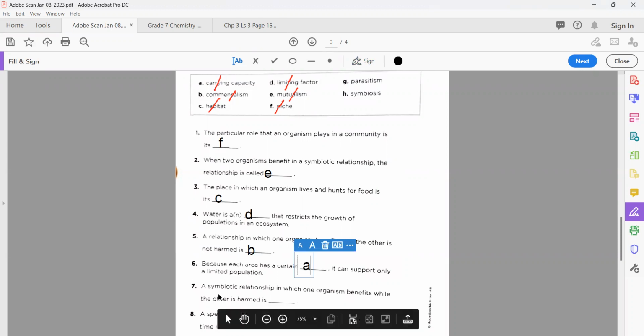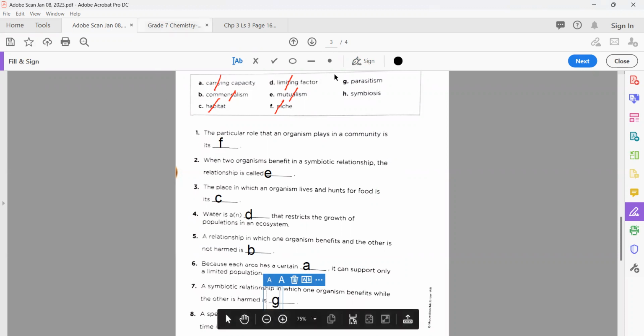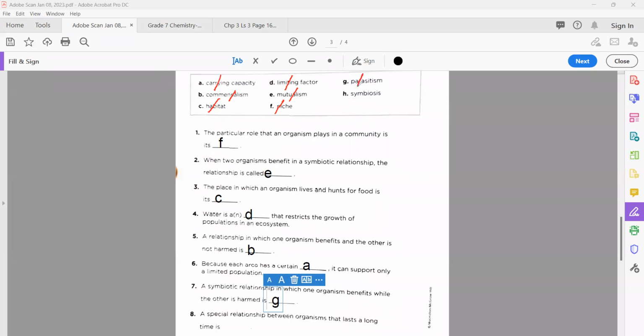After this, number 7, the second last answer: a symbiotic relationship in which one organism benefits while the other is harmed. The easiest one. You know very well. So that is your G, that means parasitism. Okay, so I'm also going to cut this from here. Now, in this way, you can see you have only one remaining.